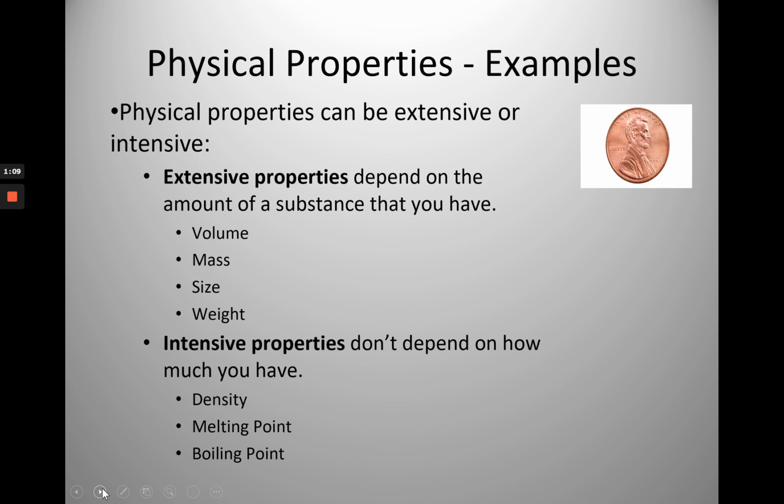A good way to think about this is, if we think about water, we know that water boils at 100 degrees Celsius. The boiling point is 100 degrees. But it doesn't matter if I have 10 mils, 100 mils, or 1,000 mils. The boiling point will still be 100 degrees Celsius. So intensive properties do not depend on how much of the substance you have. Extensive properties do.